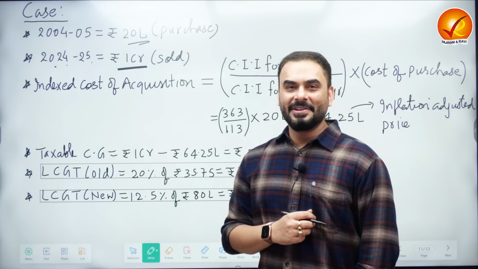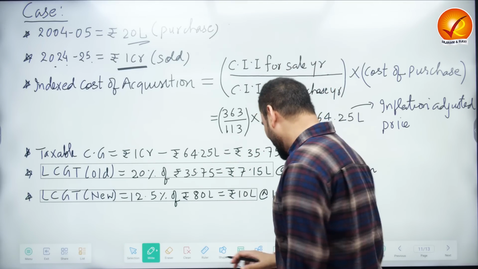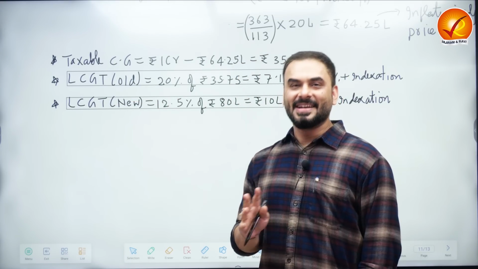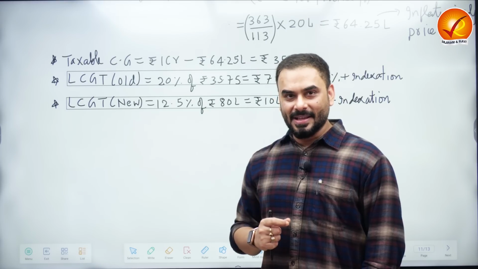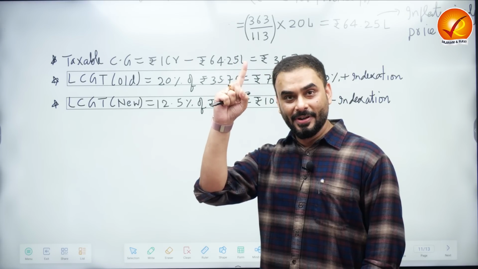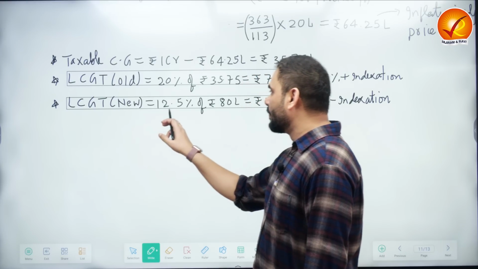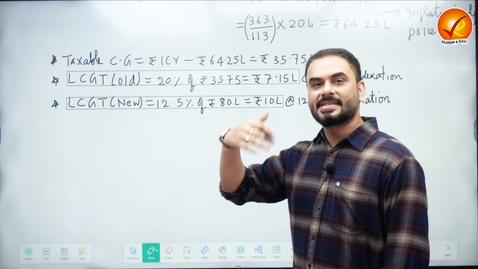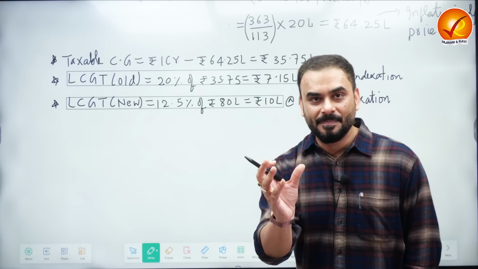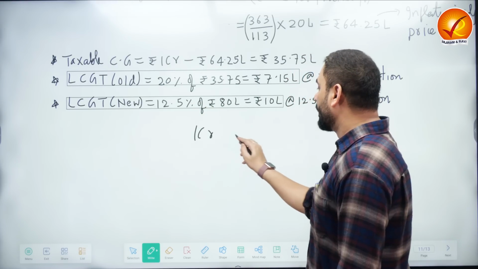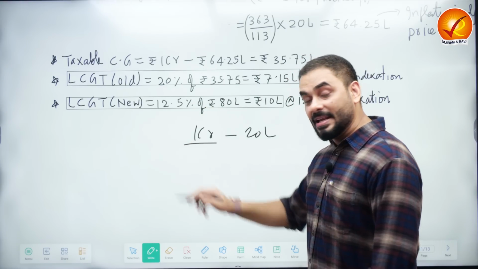Now the government of India will come to you according to the new budget and tell you that since you are going to sell this house, which you bought in 2004, it's obviously more than 2 years, so long-term capital gains. So the government will say, let us calculate the capital gain. The capital gain becomes 1 crore minus 20 lakhs, because you are selling it at 1 crore.